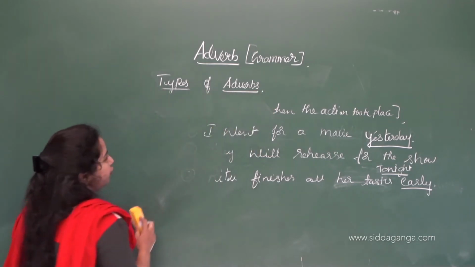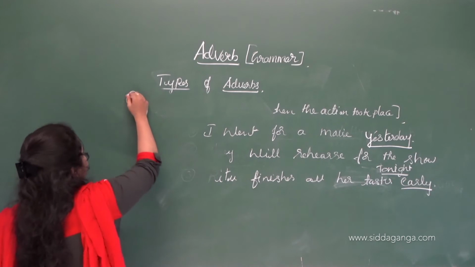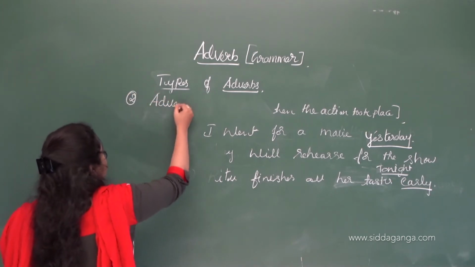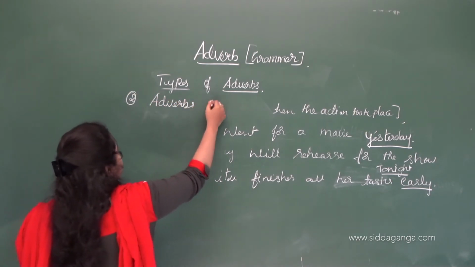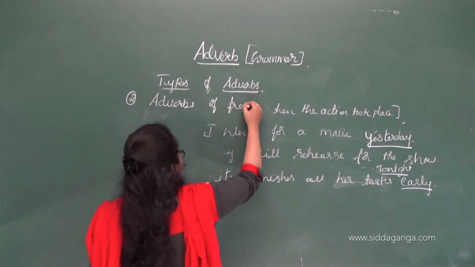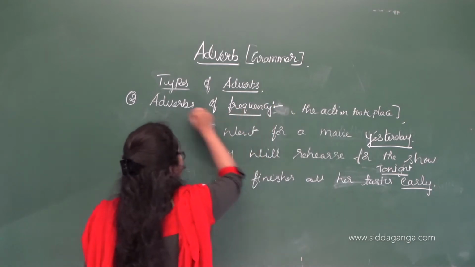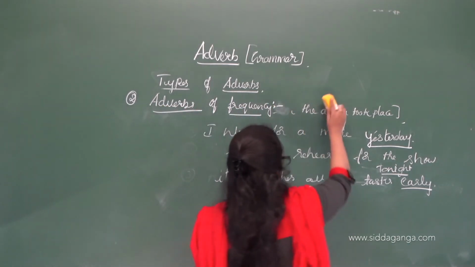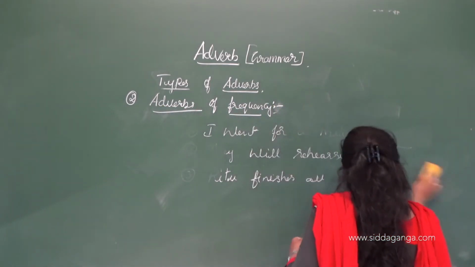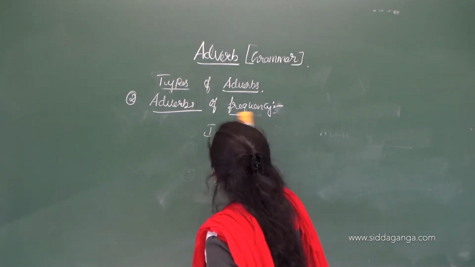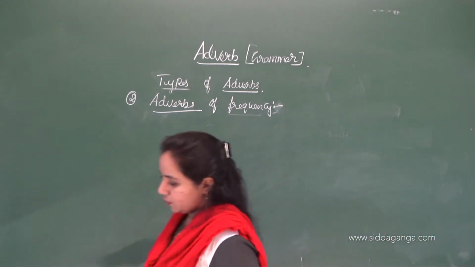So the next type of adverb is the adverb of frequency. So what is this?